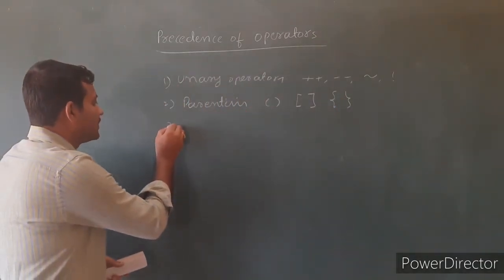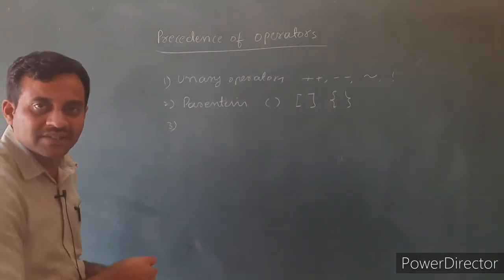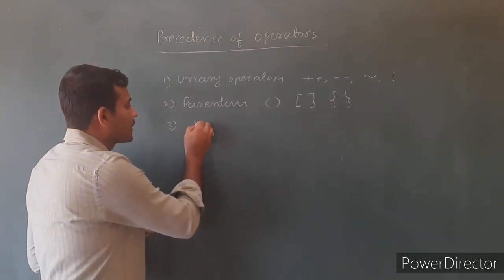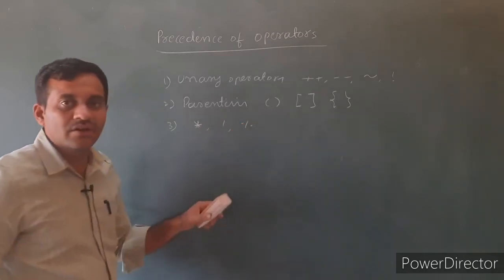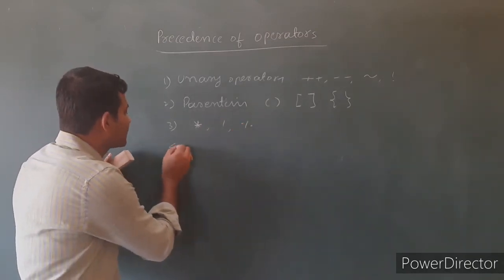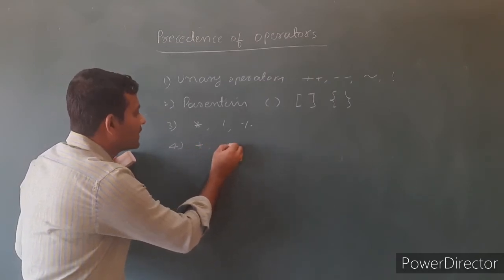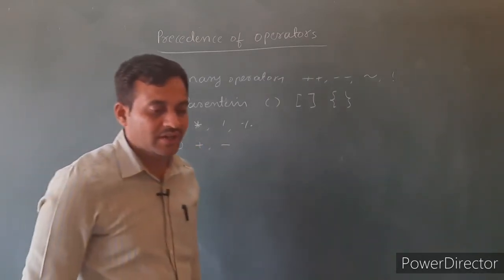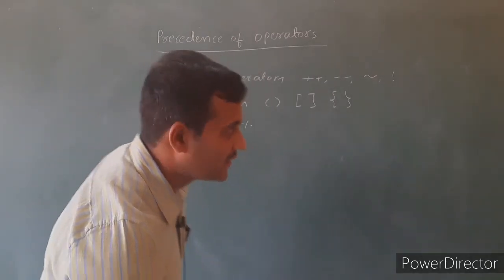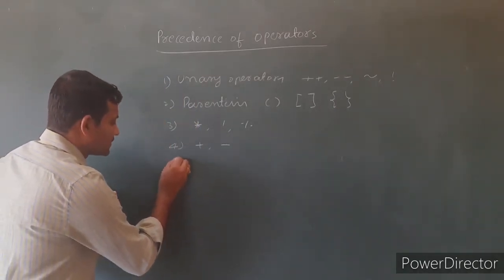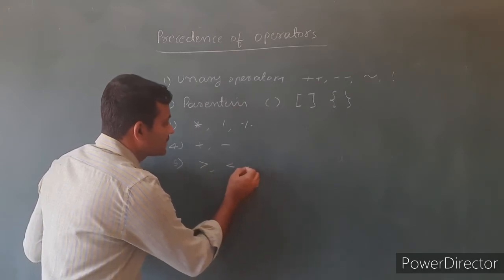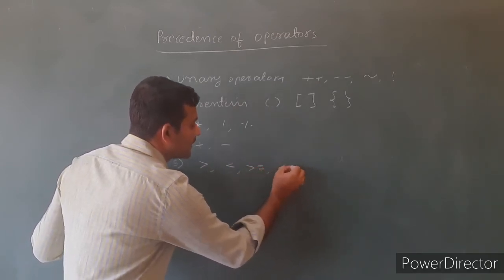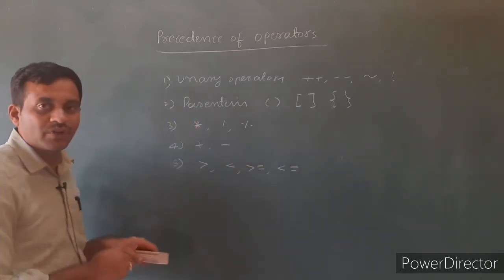Next, in the third one, arithmetic operators such as multiplication, division, modulus have the third priority. In the fourth one, plus and minus have the fourth priority. Then after that, relational operators, that is greater than, less than, greater than or equal, less than or equal have the fifth priority.